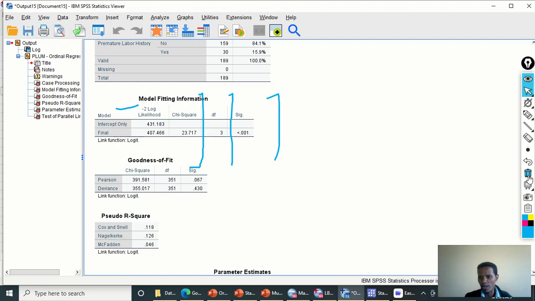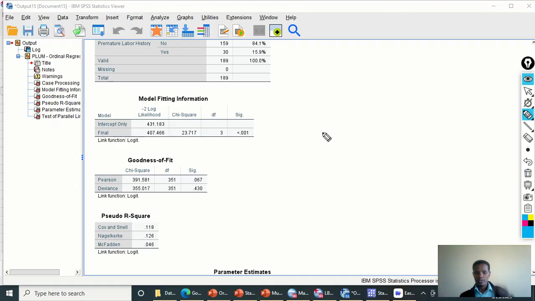The next one is the model fitting information, which compares the full model, the model with all the predictor variables, with the null model or intercept-only model, that is, the model without the predictor variables. The null hypothesis says that the two models, the full and the null models, are the same, that means all the beta coefficients in the full model are 0. But the alternative says the final model is different from the null model, that means the beta coefficients for the predictor variables are different from 0.